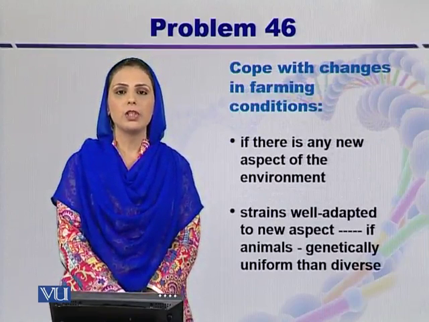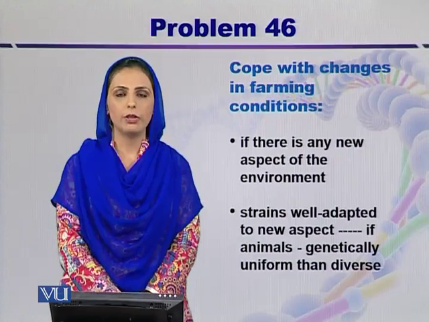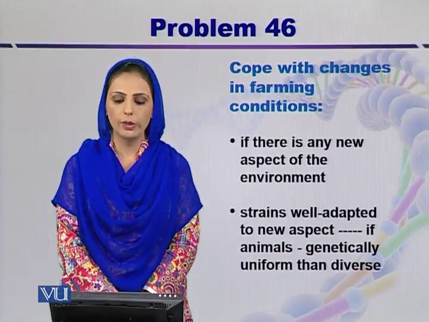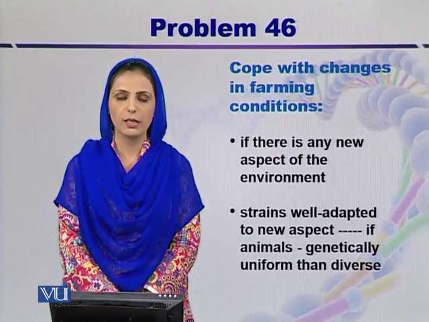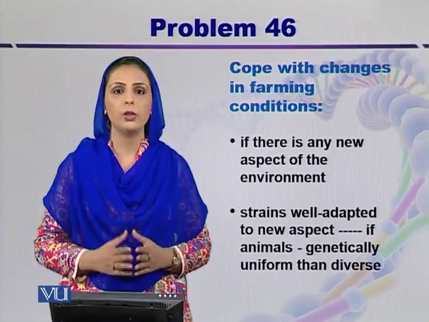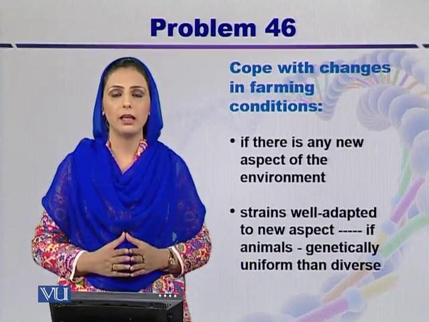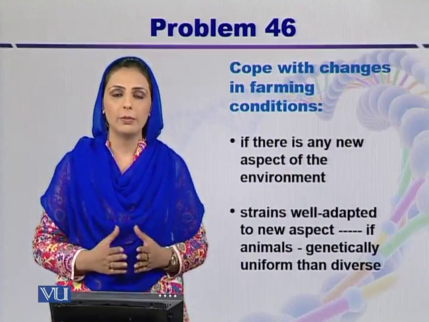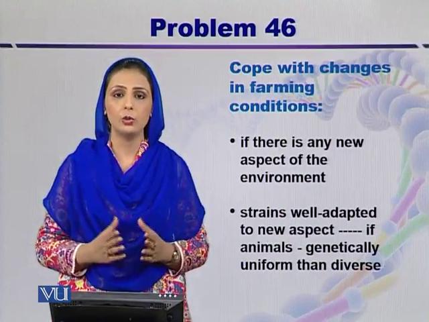The third factor which is involved in general animal welfare related to cloning is coping with changes in farming conditions. If there is a new environment or new aspects of the environment for cloned animals, they can only adapt themselves if they are genetically uniform.